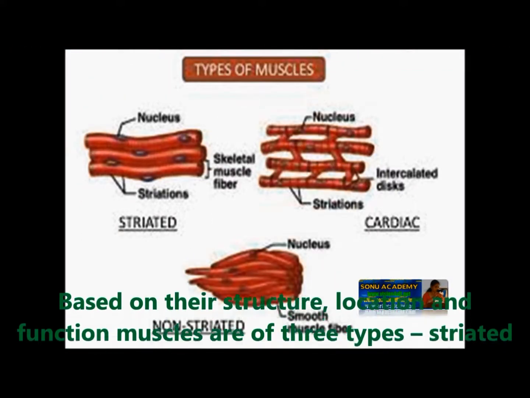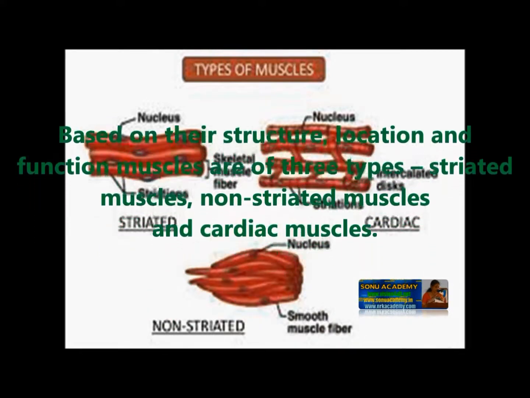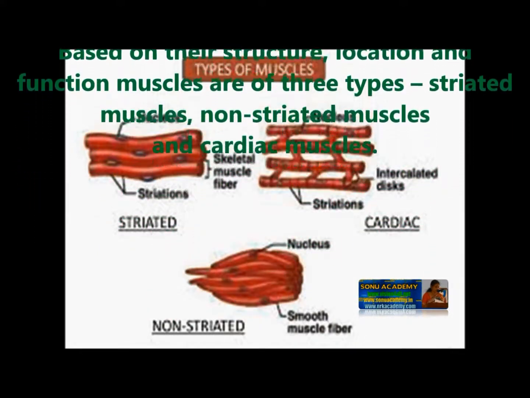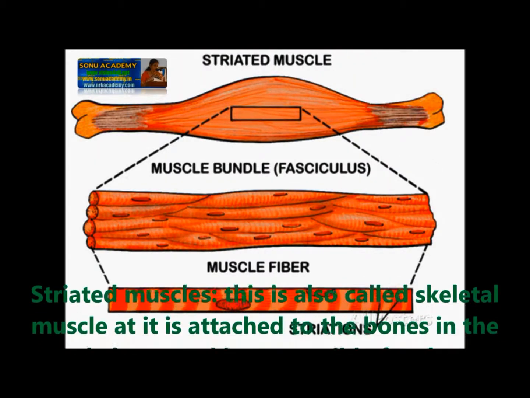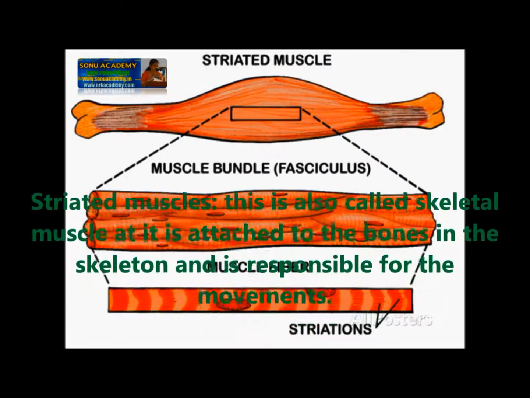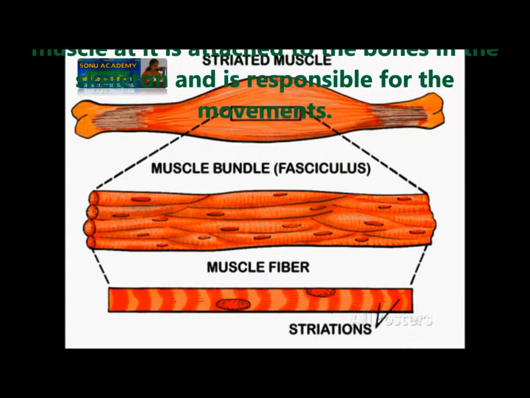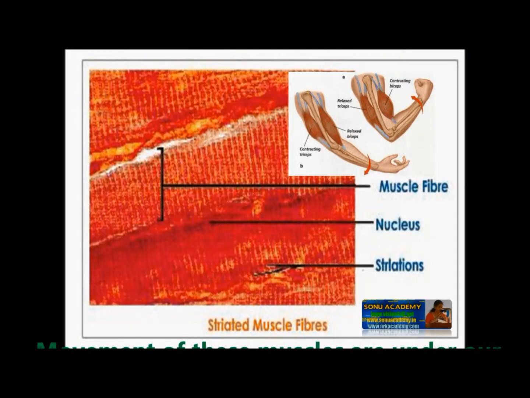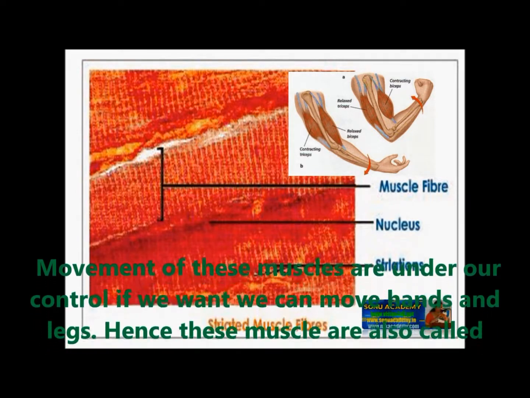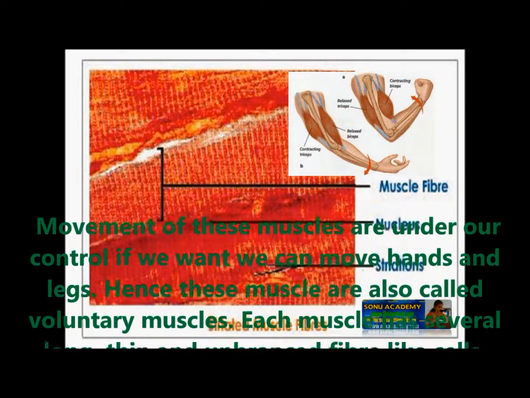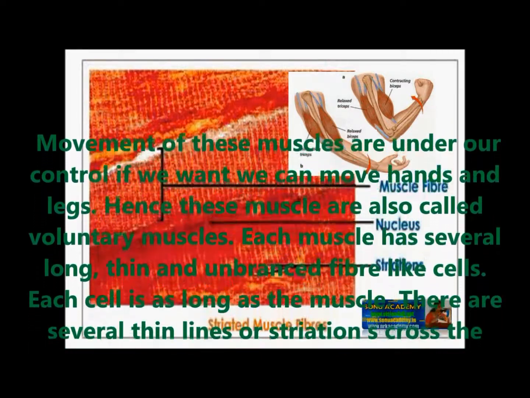Based on their structure, location and functions, muscles are of three types. They are striated muscles, non-striated muscles and cardiac muscles. Striated muscles are also called skeletal muscles as they are attached to the bones in the skeleton and are responsible for movements. Movements of these muscles are under our control. If we want, we can move our hands or legs. Hence, these muscles are also called voluntary muscles.